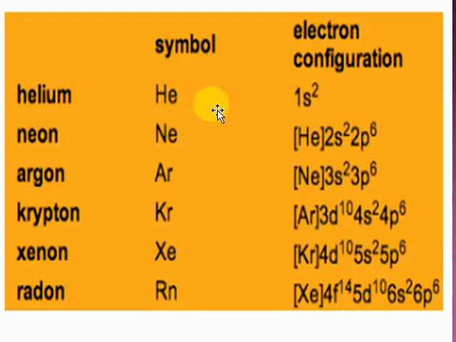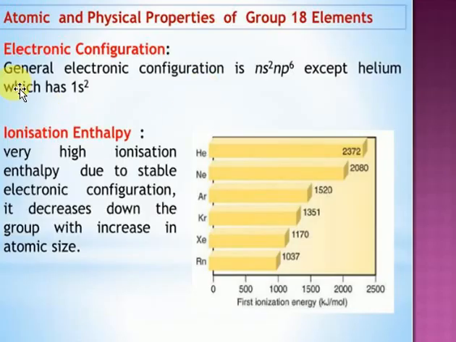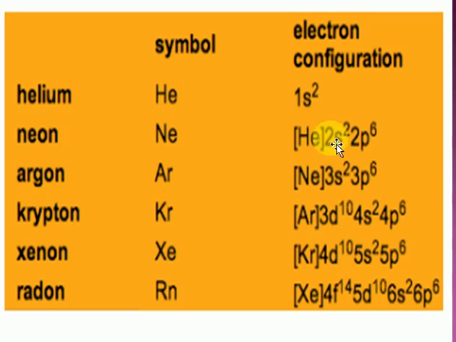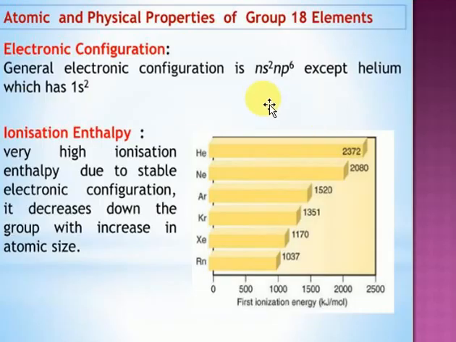Look here at the general electronic configuration of noble gas elements: 2s2 2p6, 3s2 3p6. Look at it, they have a stable electronic configuration. The general electronic configuration of noble gases is ns2 np6. Here n stands for the principal quantum number. If you look, the quantum number is 2: 2s2 2p6, 3s2 3p6, like that. Here it is ns2 np6 except helium. Helium contains only one shell, so let's say 1s2 electronic configuration.